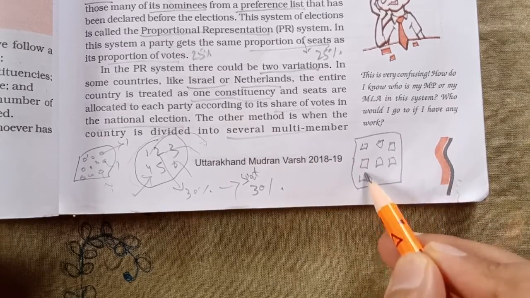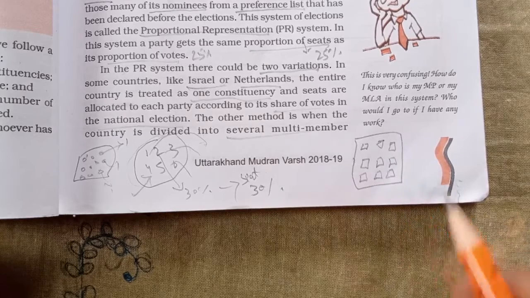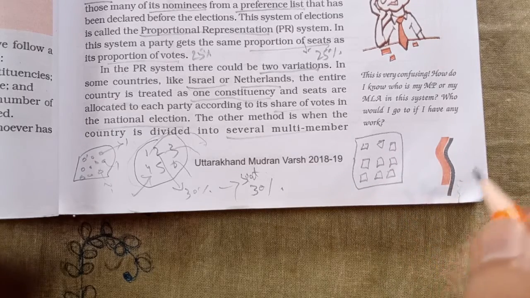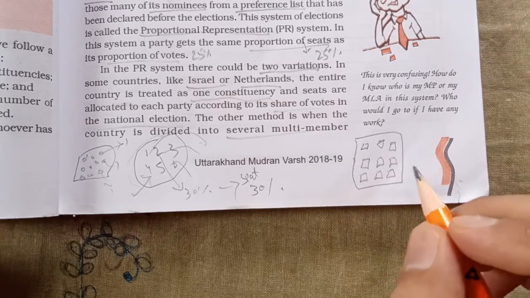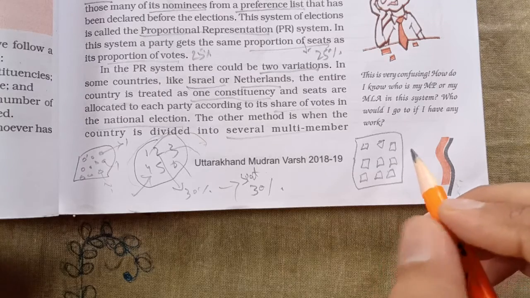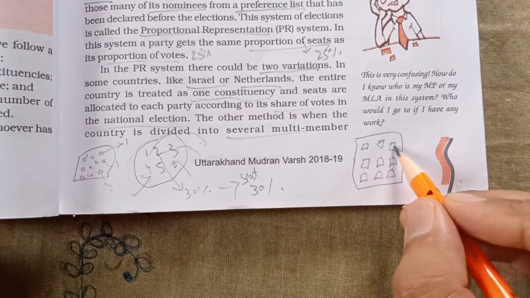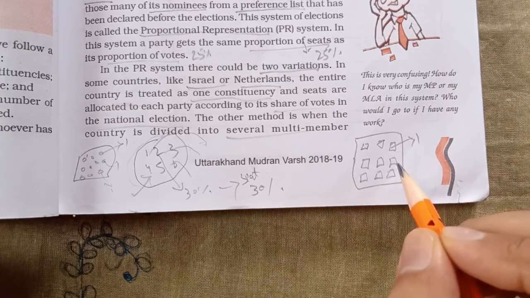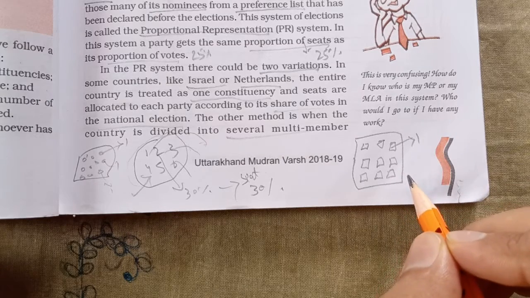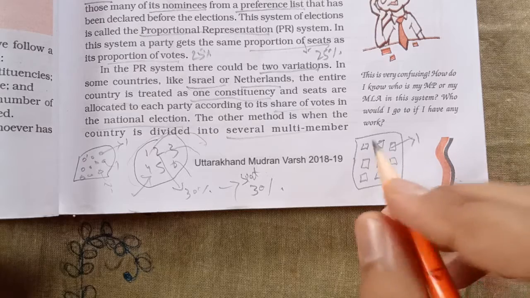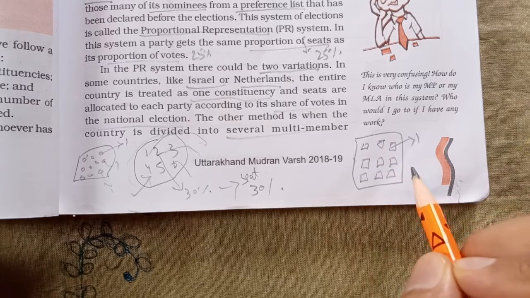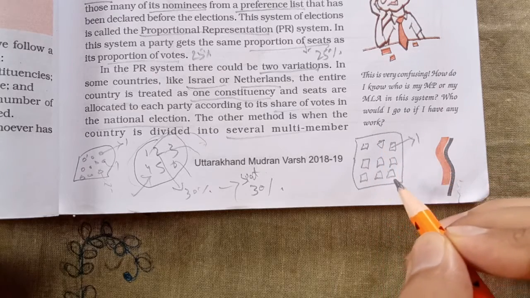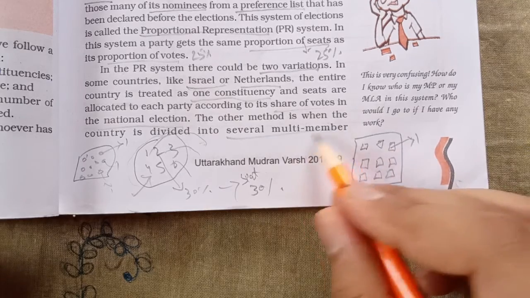When we were reading about the first past the post system, the country is divided into various constituencies, but in India each constituency elects only one member. In countries like Argentina or Portugal, the proportional representation method is followed, but these constituencies are multi-membered.